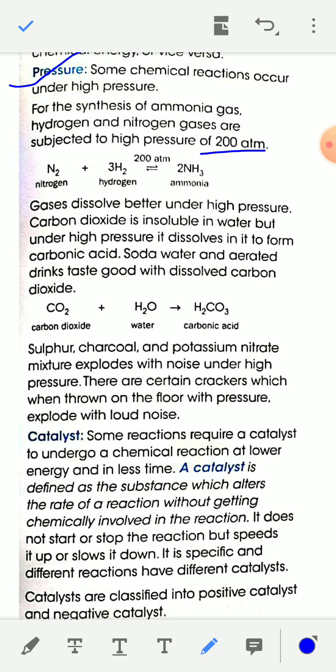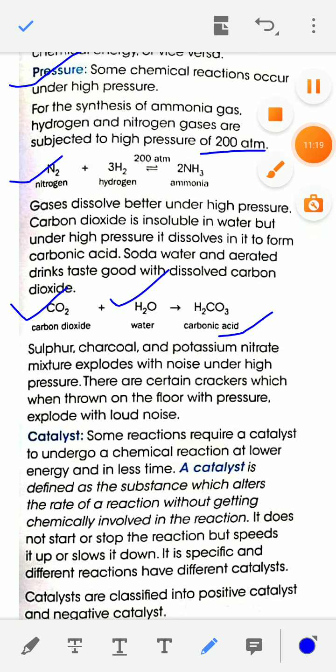The reaction is N2 plus 3H2, reversible arrow, 2NH3, 2 ammonia. NH3 means ammonia. Similarly, carbon dioxide dissolves in water to give carbonic acid only in presence of very high pressure. So carbon dioxide is insoluble in water, but under high pressure it dissolves in water to form carbonic acid. The reaction is CO2 plus H2O, arrow H2CO3.